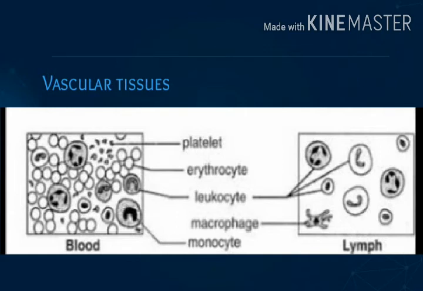These are the cells floating in the blood plasma and are of three types: erythrocytes, leukocytes, and platelets. Hemoglobin in RBCs helps in transportation of O2 as well as CO2. O2 97 to 99% and CO2 23%.